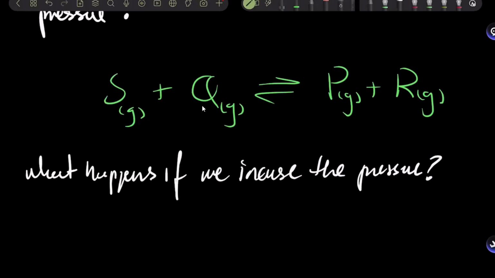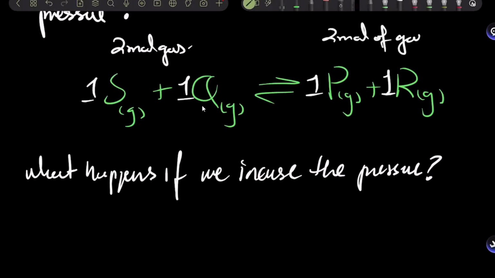is this reaction affected by pressure? Well, these are all gases. Yes, this equilibrium is affected by pressure because it's a gaseous phase reaction, right? The second thing is labeling the number of moles of gas on either side. So you have 1 mole of this, 1 mole of this. How many moles of gas? 2 moles. How many moles of gas on the right hand side? 2. So there's equal moles of gas on both sides. Now tell me, if I've increased the pressure, what should equilibrium try to do?